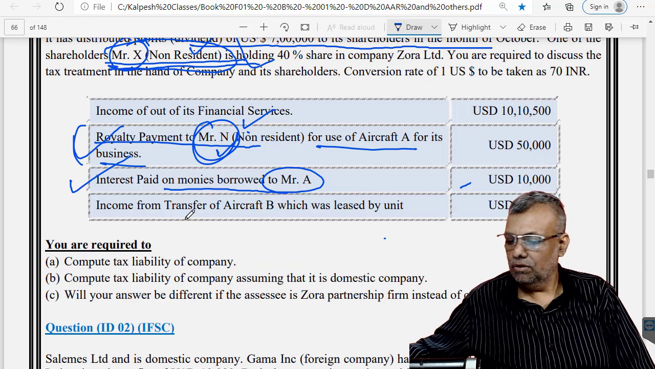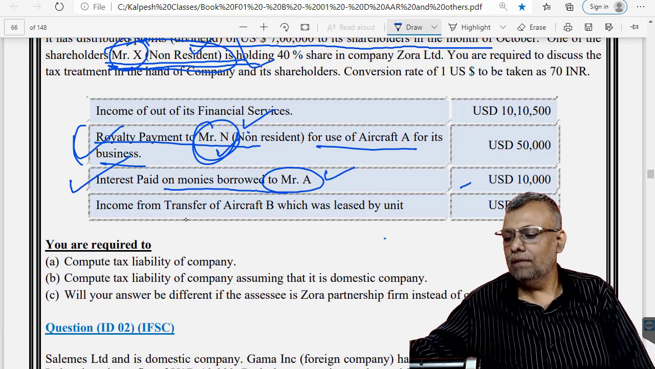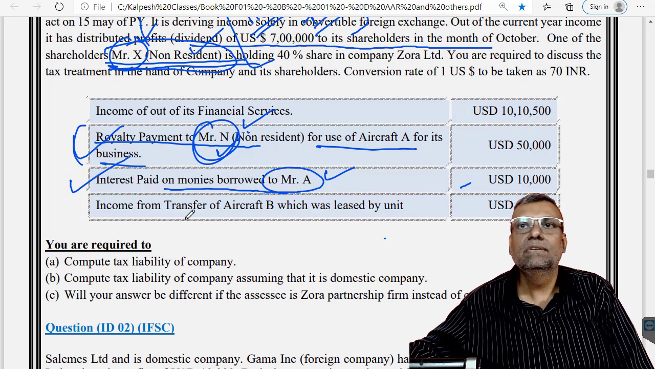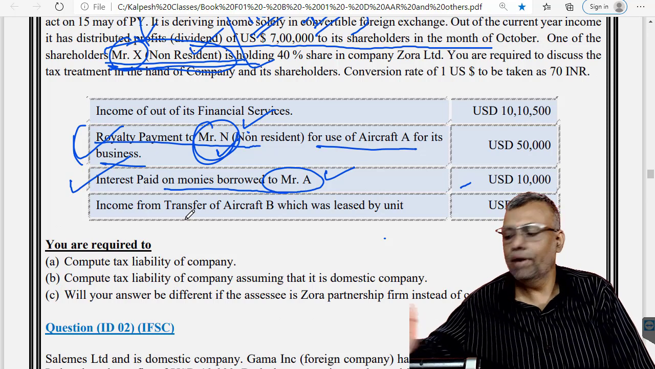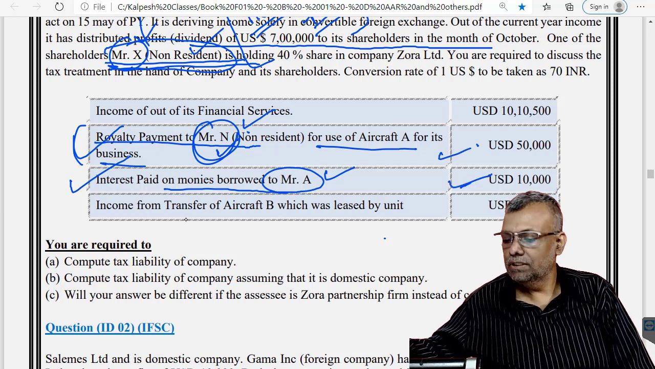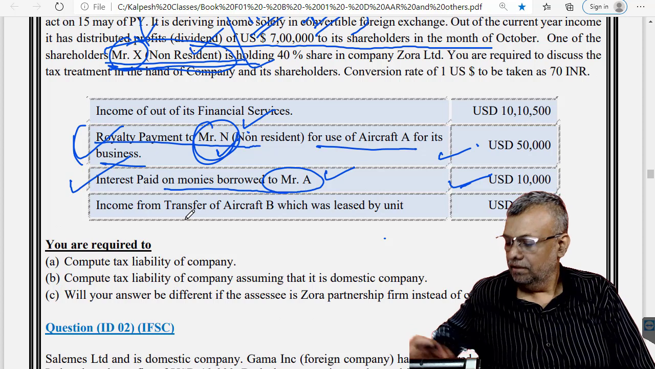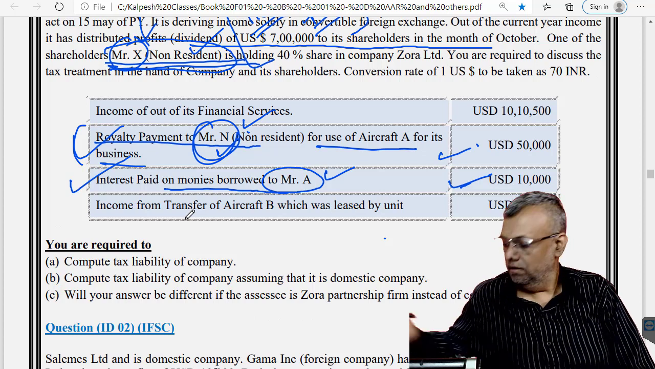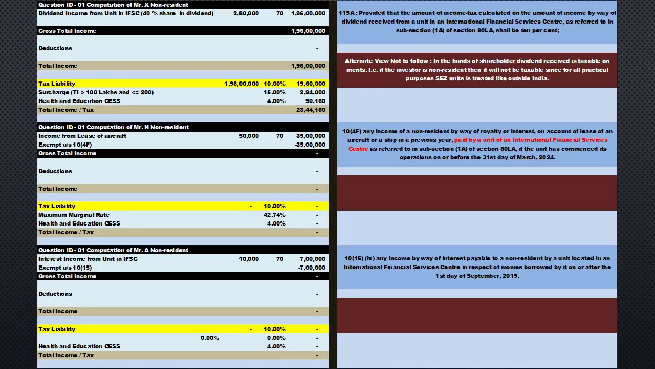So this interest payment to Mr. A will also be eligible for the purpose of full exemption in the hands of Mr. A. He will not be chargeable to tax for this particular income. So update your answer for these investors in the question.